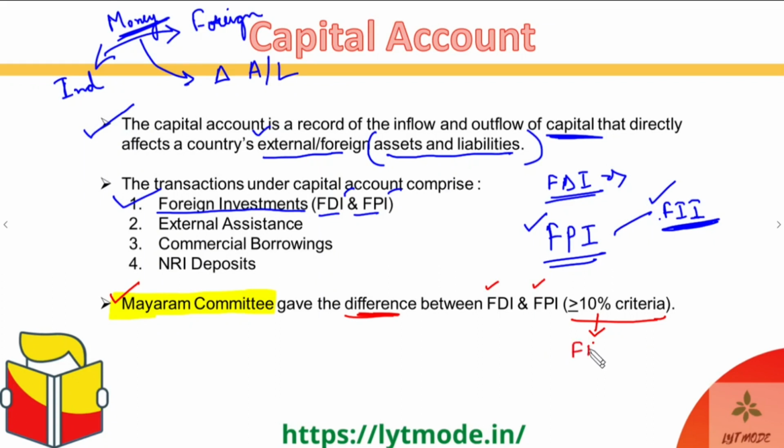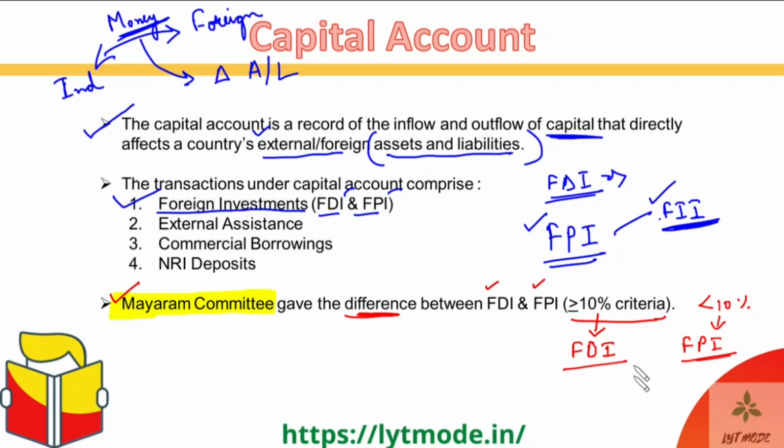Okay, FDI. Greater than or equal to 10% is FDI, and anything below 10% or less than 10% falls under FPI or foreign portfolio investment. Okay, guys. So that is the crude differentiating factor between the FDI and the FPI.